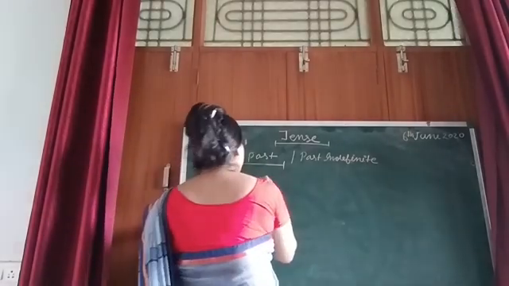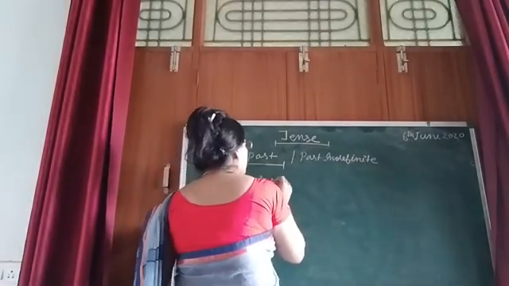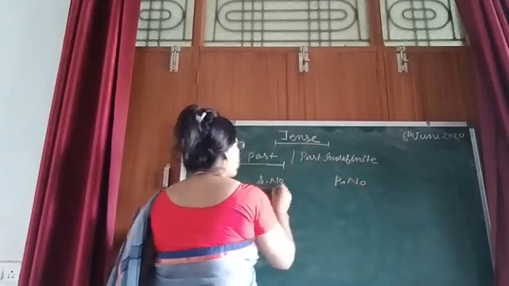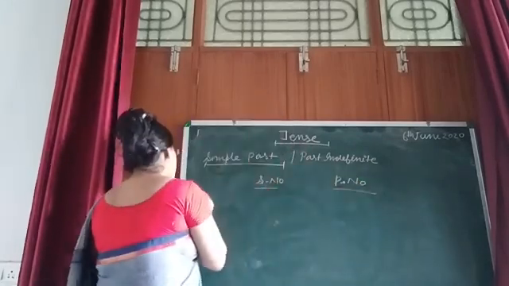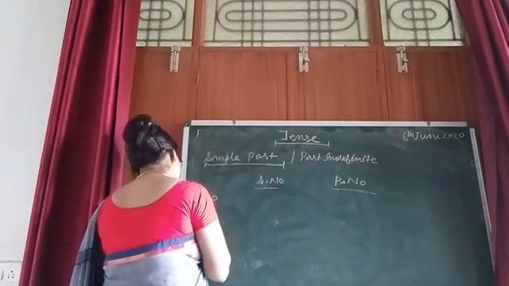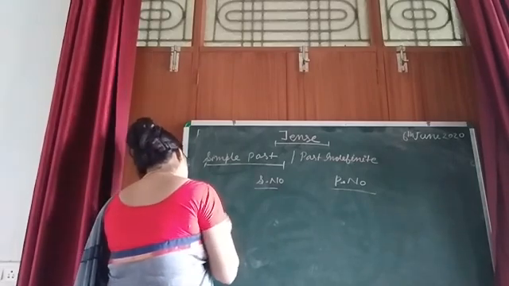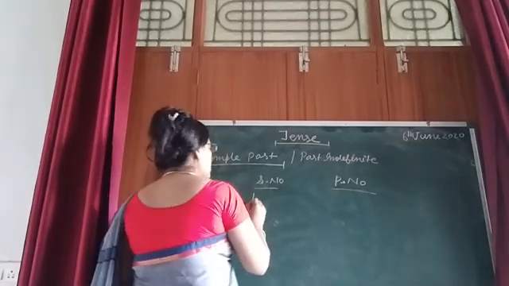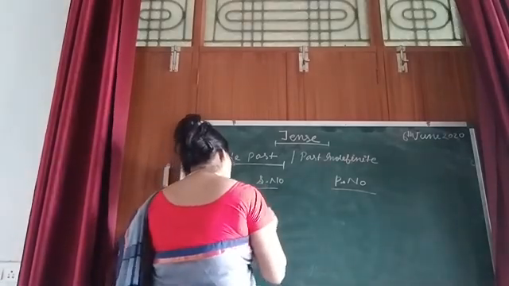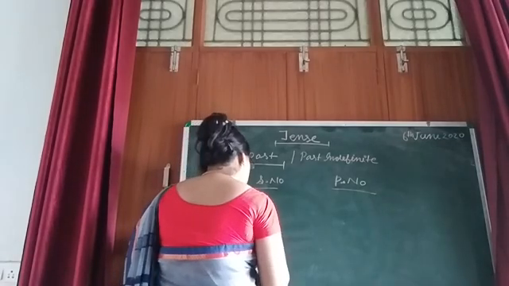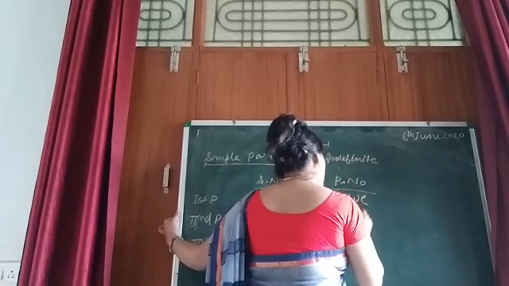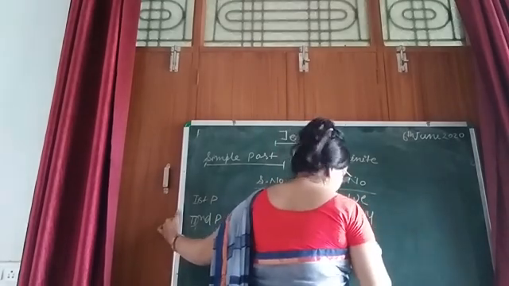And what is the format? Singular number, plural number, and here first person, second person, and third person. Here I, you, he, she. Here we, you, and here they.